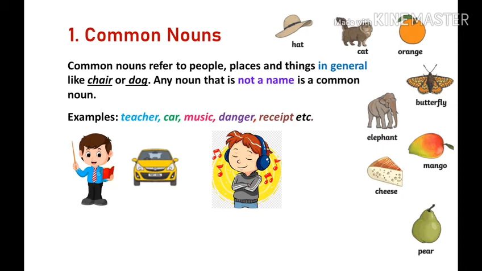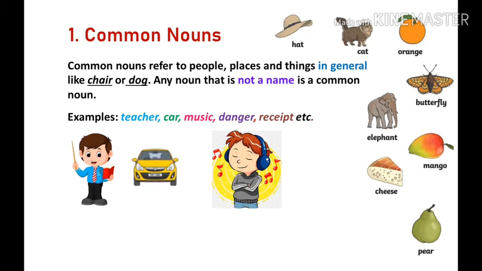First one, common nouns. Common nouns refer to people, places, and things in general, like chair and dog. Any noun that is not a name is a common noun. In other words, common nouns pertain to general names. These are given in common to every person or thing of the same place or kind.